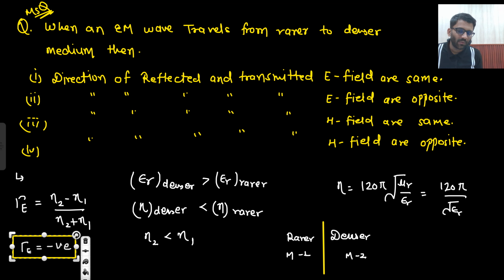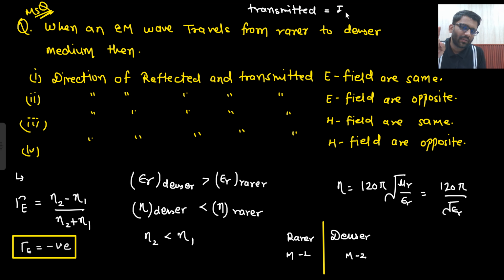And if it is negative, what does that mean? We are talking about reflected and transmitted. Basically, transmitted and incident both will have the same direction. So you can read this statement in this manner as well. Direction of reflected and incident electric field are opposite, because transmitted and incident electric field will be same only.